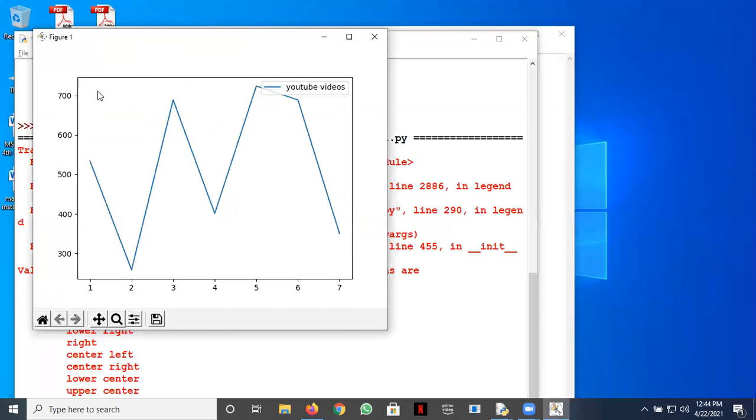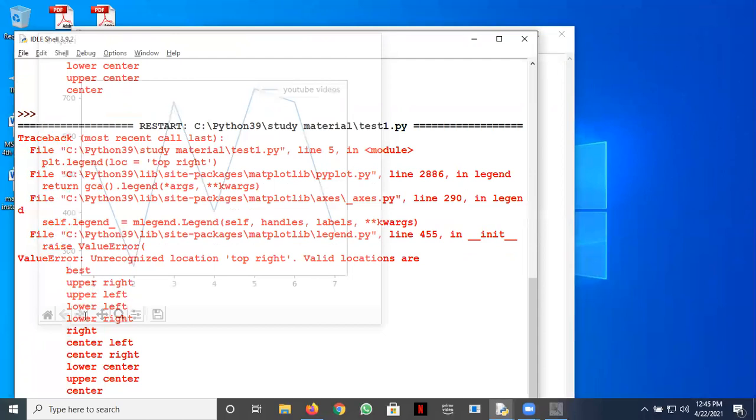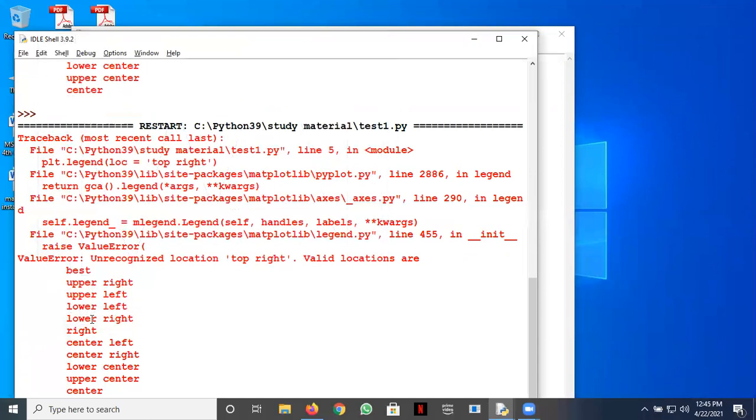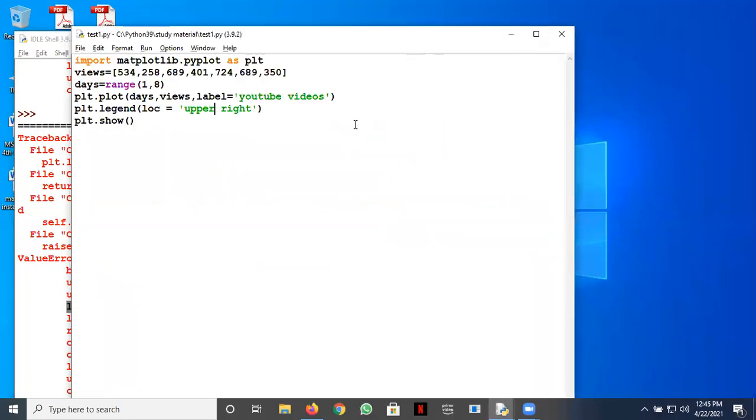So you can see how we can set the positions with the loc argument here: upper right, upper left, lower right. I was writing bottom, so it's lower, right? You kindly check that. Center left, center right. So you can put it anywhere that you wish. Then we can give the labels for your x-axis and y-axis. How can it be given? plt.xlabel. So you can write here, say, day number. And similarly, plt.ylabel, you can give it as views.